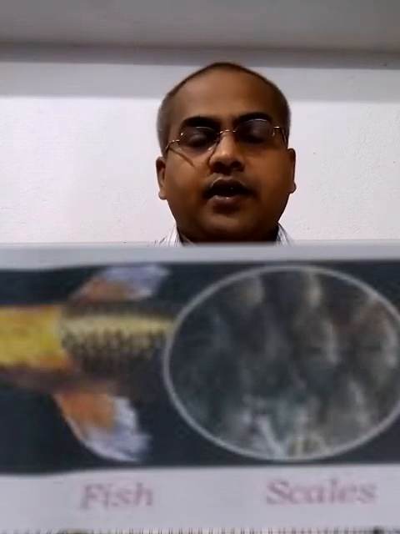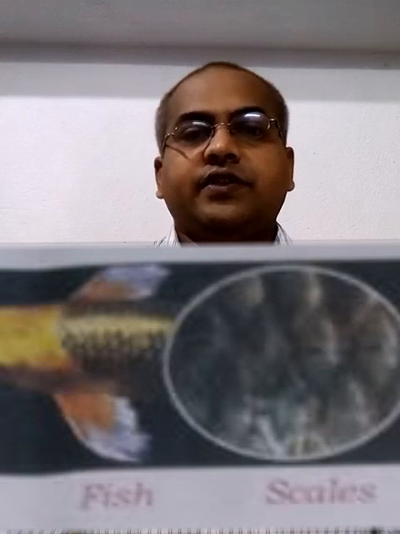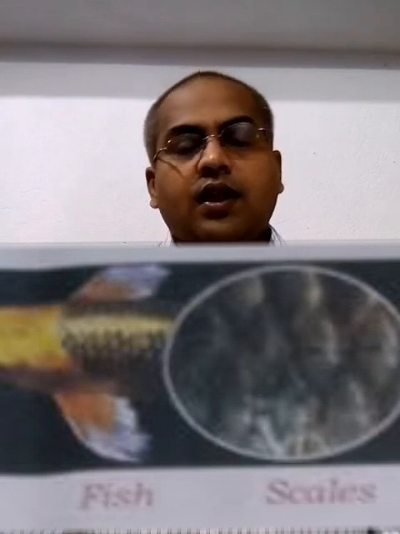So let's discuss habitat. The area where an animal lives naturally is called the habitat of that animal. Like fish live inside the water, birds live on the trees and in the sky, monkeys live on the trees. So different animals live in different areas. Let's discuss their features one by one.